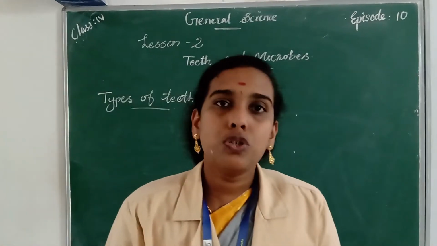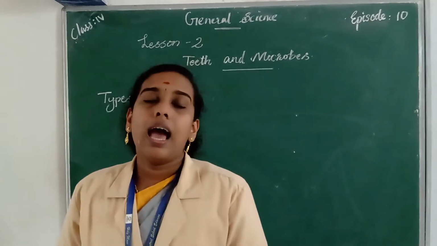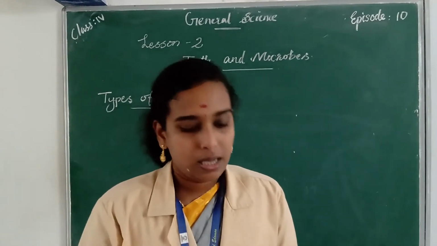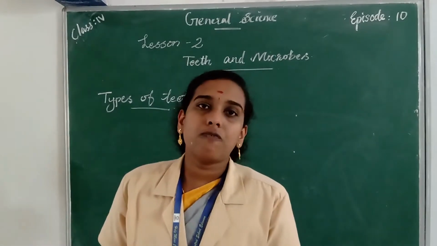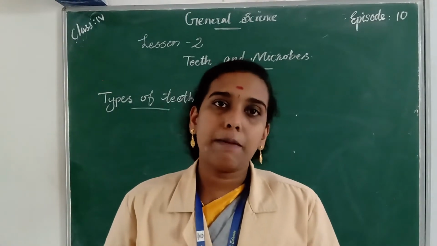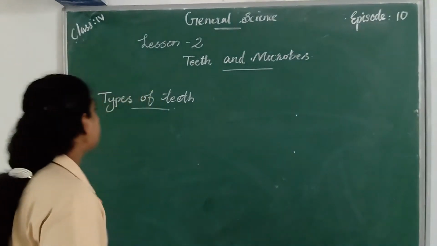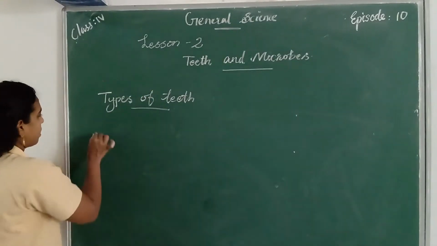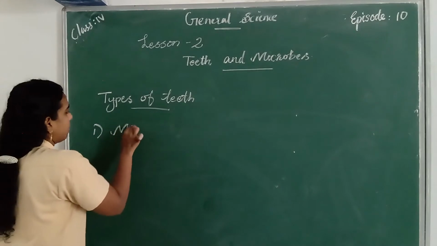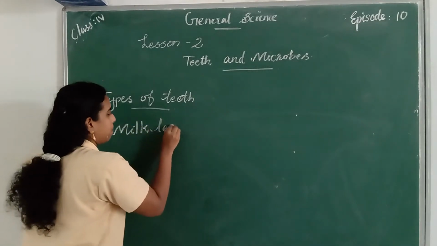So we have two sets of teeth. They are milk teeth or temporary teeth and permanent teeth. The first set of teeth in our mouth is called milk teeth or temporary teeth. First one is milk teeth, M-I-L-K, milk teeth.